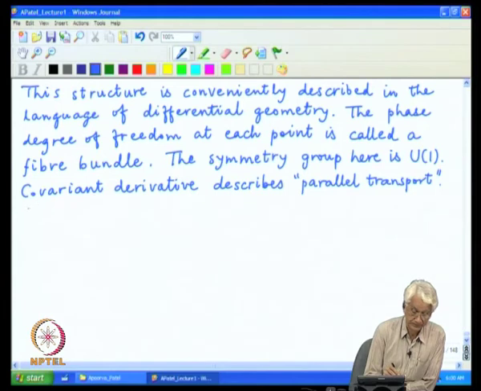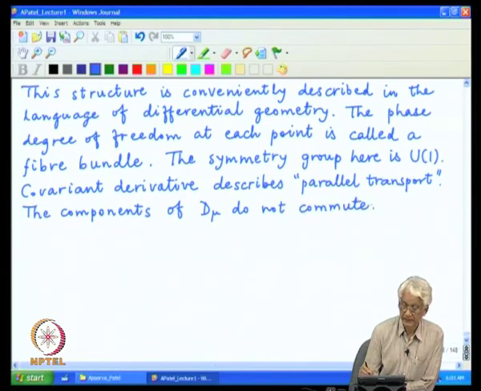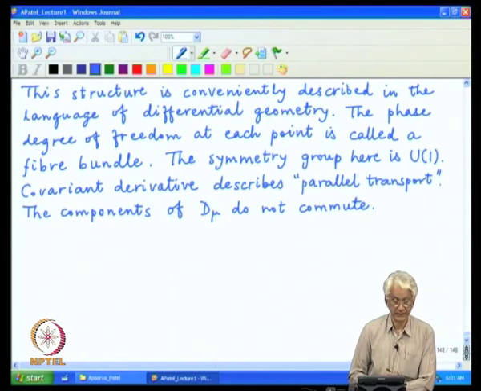The covariant derivatives do not commute with each other.